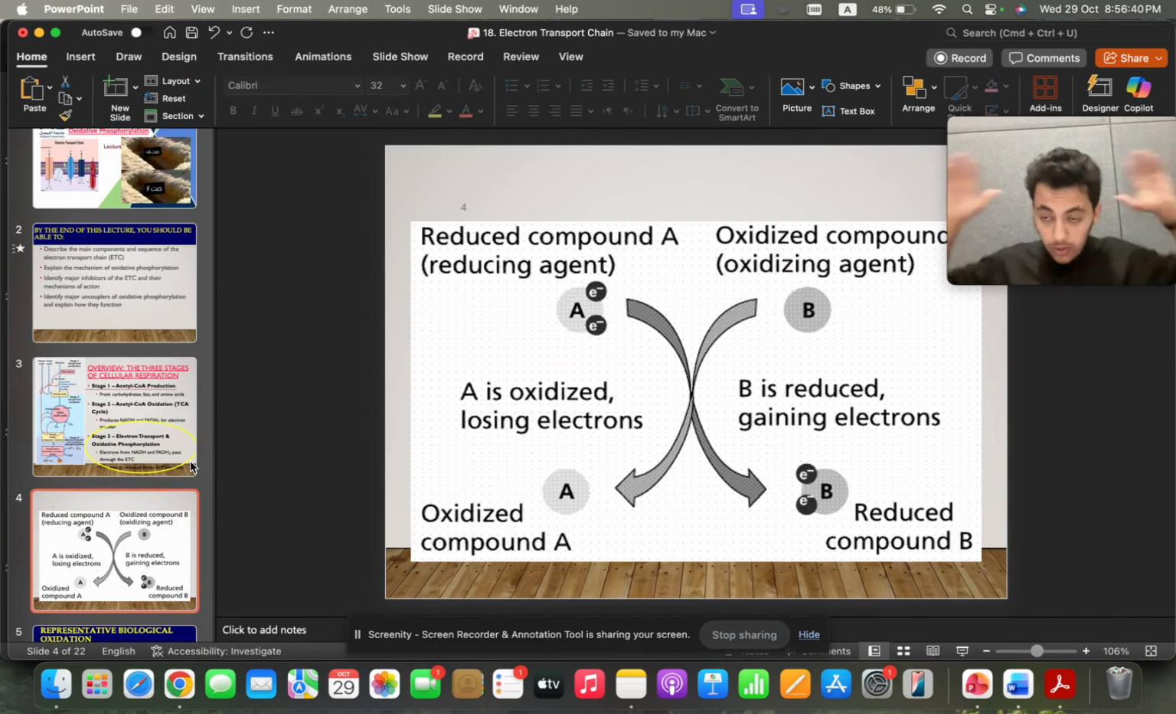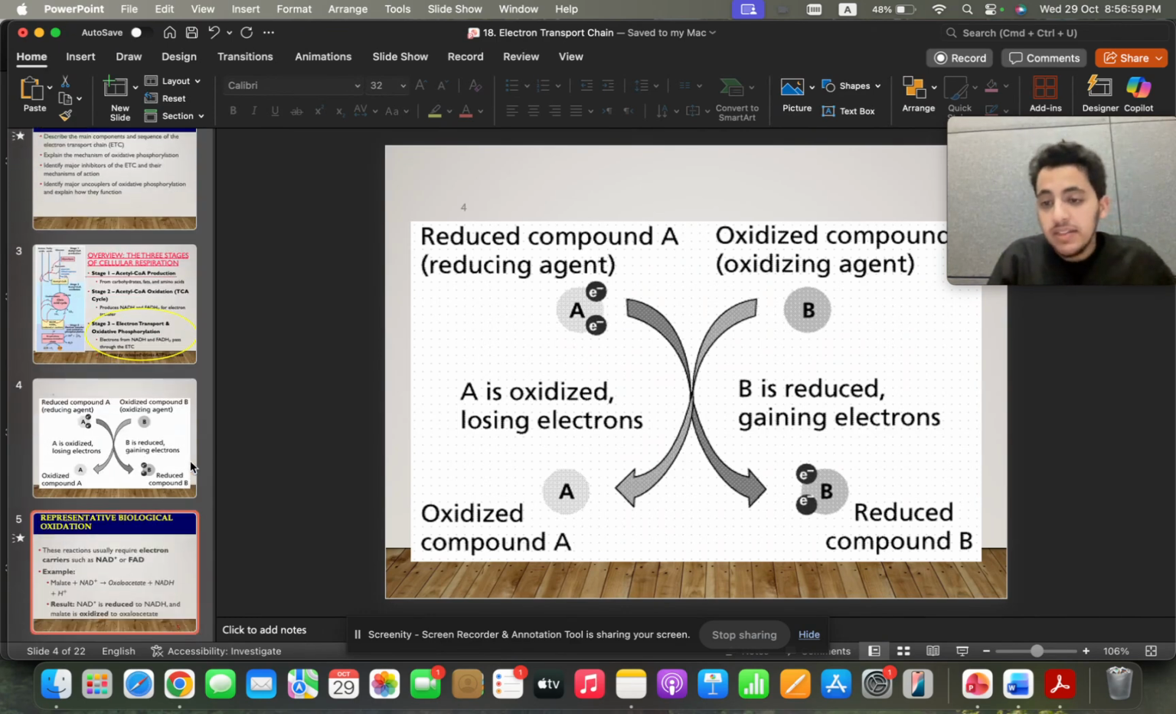Now, first you need to know what is oxidation and what is reduction. Reduction, gain of electron. Oxidation, loss of electron. But in biology, reduction, you gain an electron and a hydrogen with it. Oxidation, you lose an electron with a hydrogen with it.